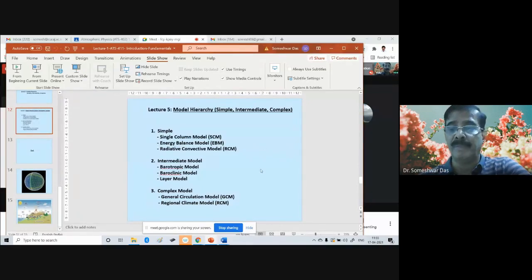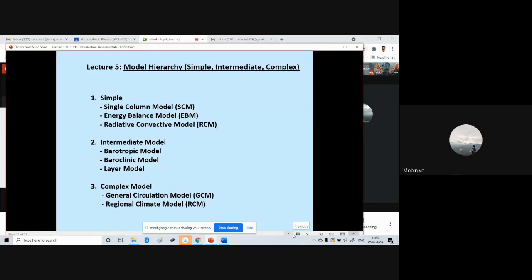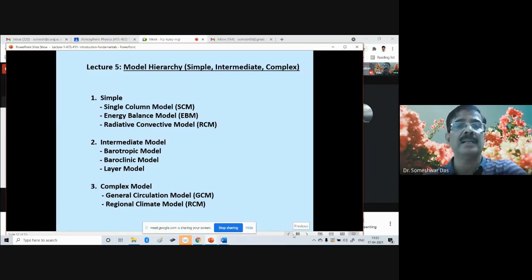One is the simple type of model, another is the intermediate type of model, and the third is the complex type of model. Right? Is this screen visible to you clearly? Yes or no? Yes, sir.